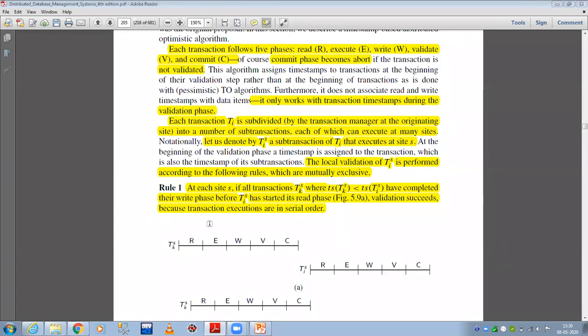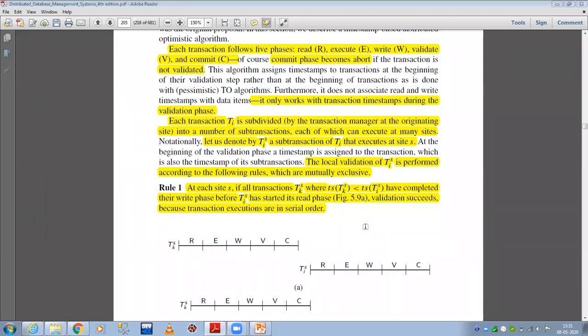I hope you can understand that at site S, a transaction Tk is running, and the timestamp of TkS is less than the timestamp of TiS.